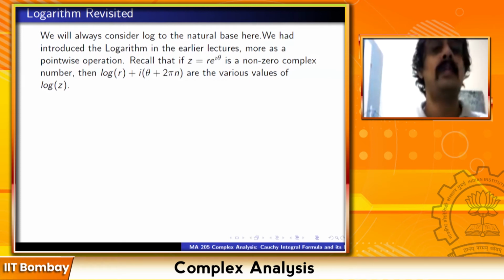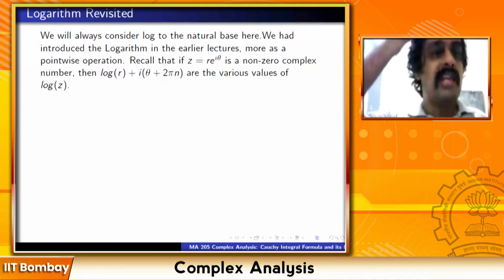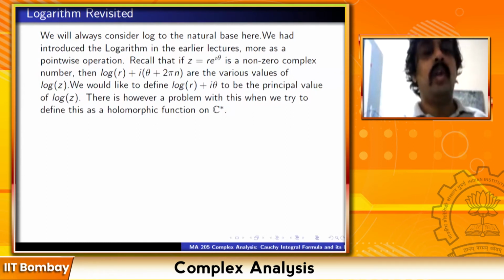If you take a complex number r e raised to i theta, suppose this is a non-zero complex number, then log r plus i times (theta plus 2 pi n) are the various values of log z. All these serve as logarithms of z, because if you exponentiate this, if you take e raised to log r plus i times (theta plus 2 pi n), you will get z. So log has many values. We would like to define log r plus i theta to be the principal value of log z. So this is fine. You can define it for a complex number this way.